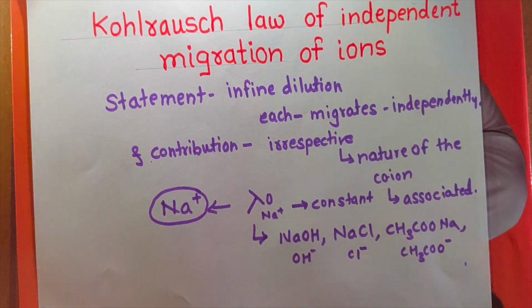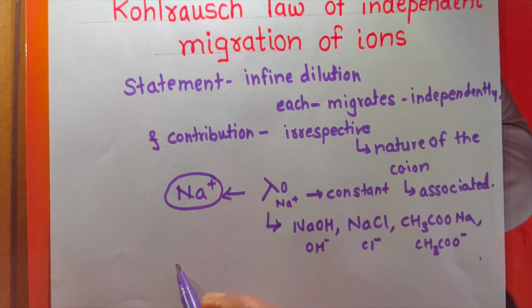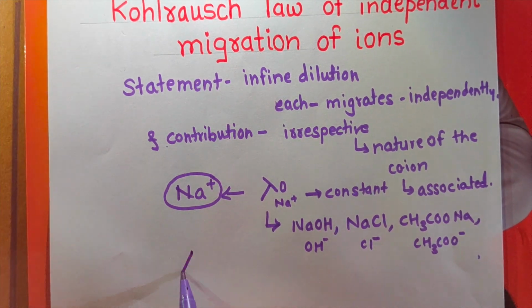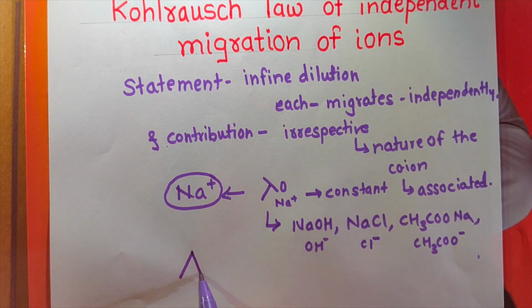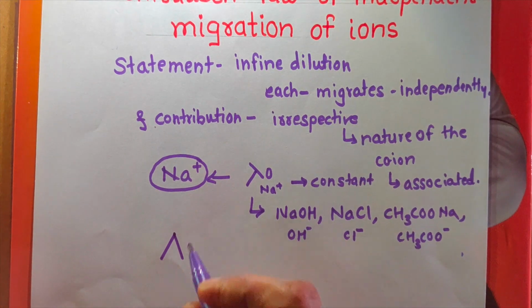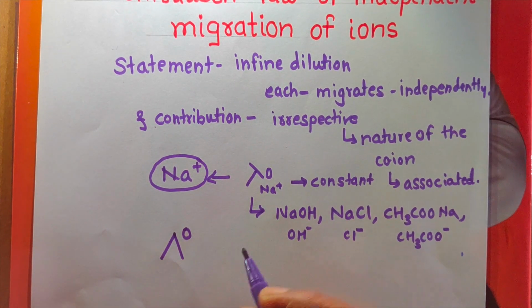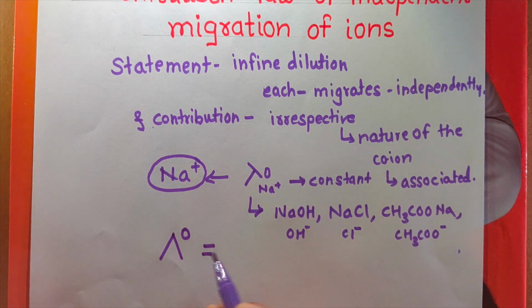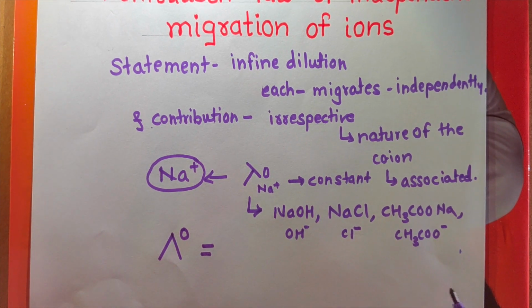For example, the molar conductivity of the electrolyte at infinite dilution, which is denoted by lambda 0, will be due to the cations and anions present in that electrolyte.